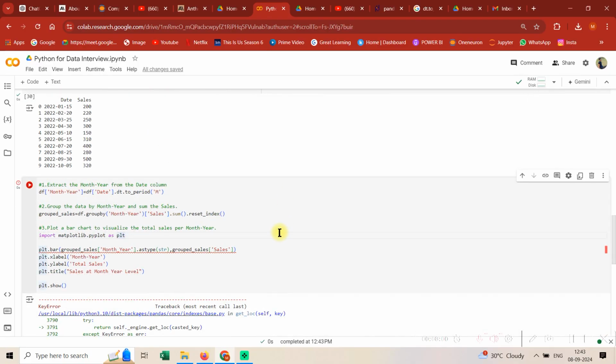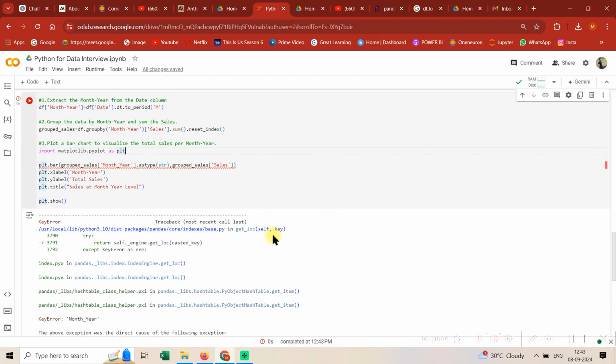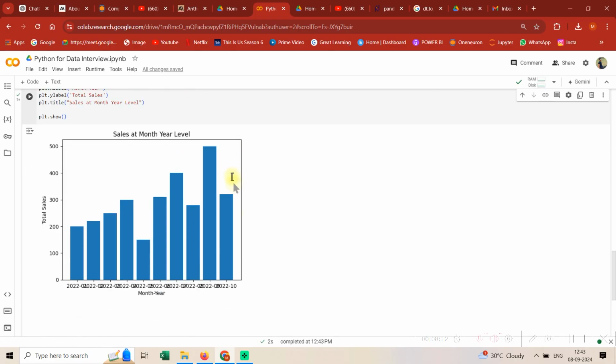So guys, let's just rerun this first. There is some error that we are getting in terms of month here, so it's not underscore, it's this. See guys, the chart is getting plotted.